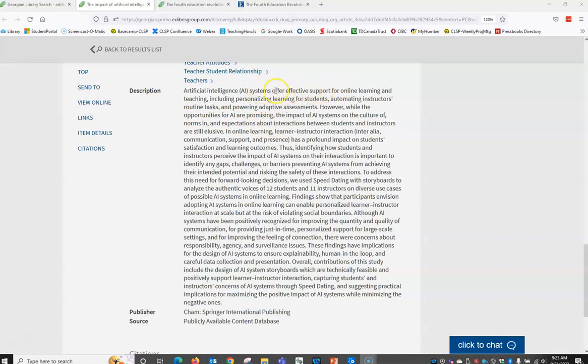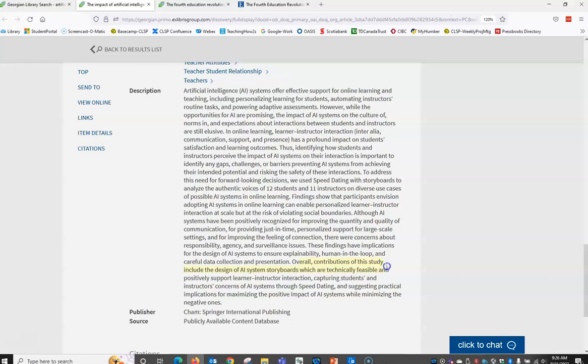We can say that AI offers effective support for online learning and teaching. What else can we find in here? We've got impact on student satisfaction and learning outcomes. Is there anything else in here that might identify that it's useful?